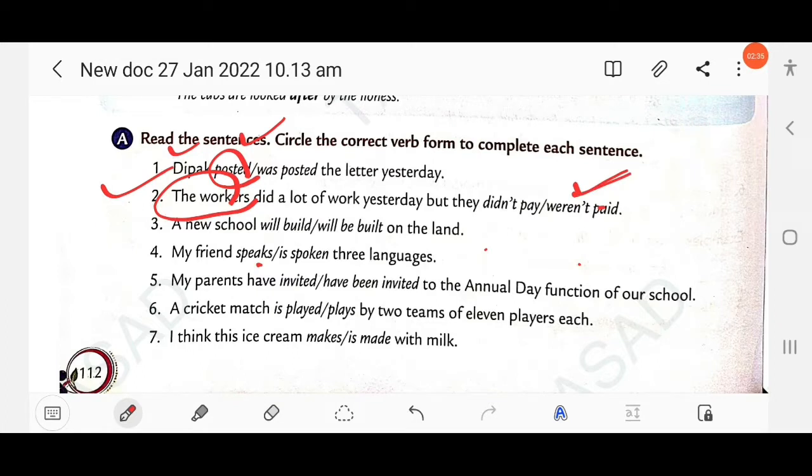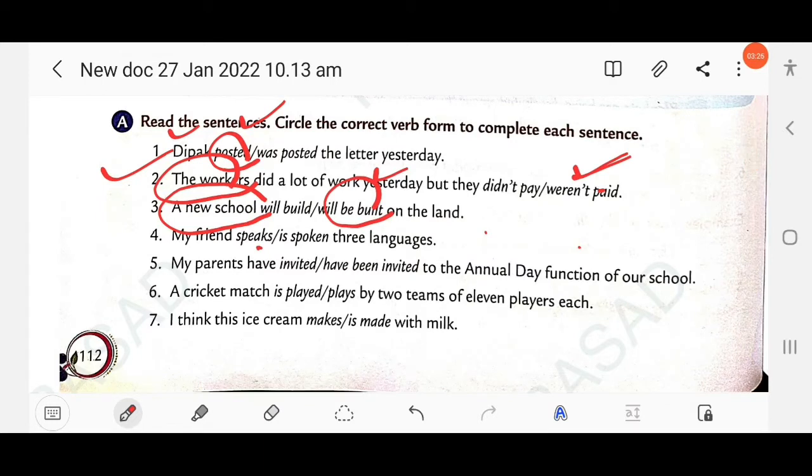Then next, a new school will build or will be built on the land. Here you know whether the subject is receiving or performing the action. Here the subject is receiving the action, which means the action will be done by someone. A new school will be built. You have to write the sentence in passive form, not active. Active would be: someone will build a school. So, a new school will be built on the land. This is agentless passive.